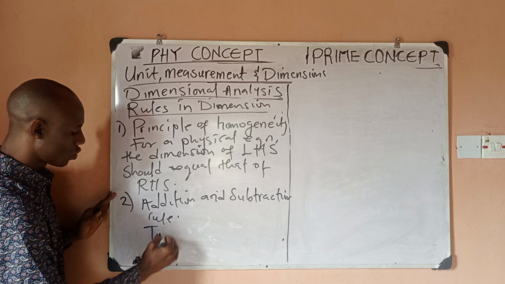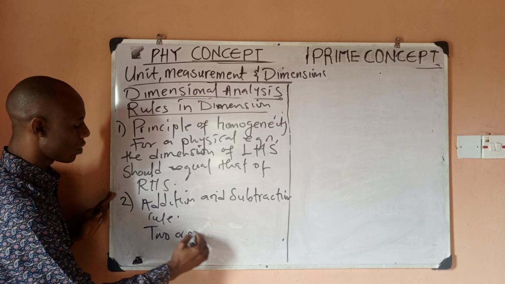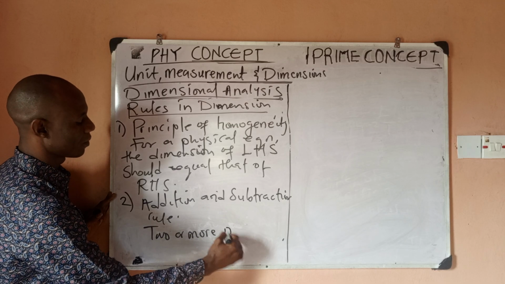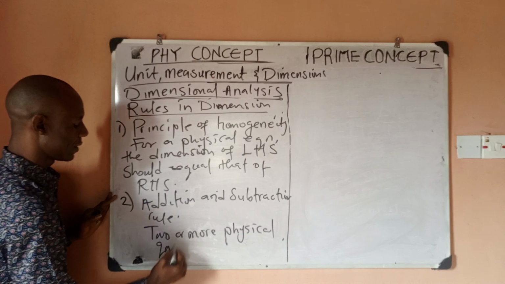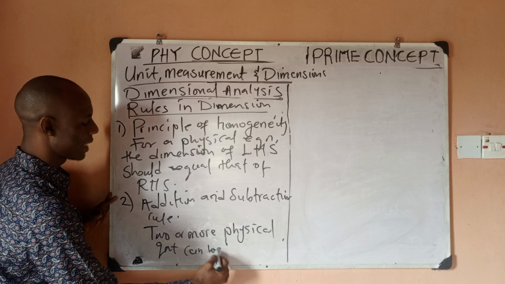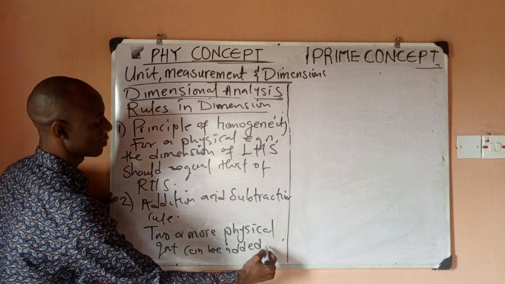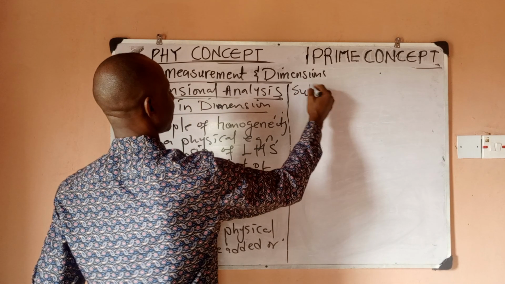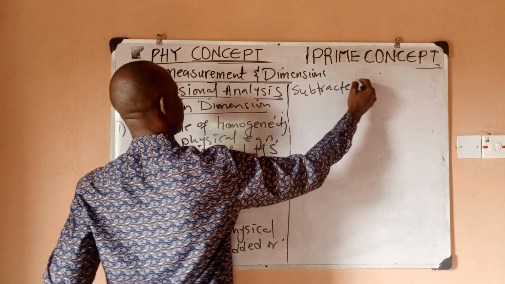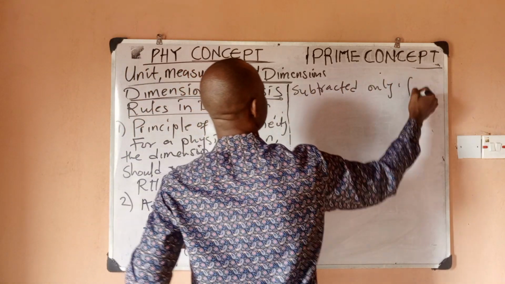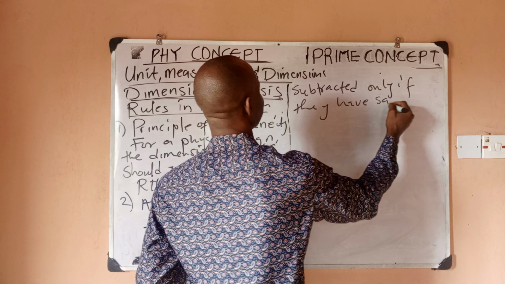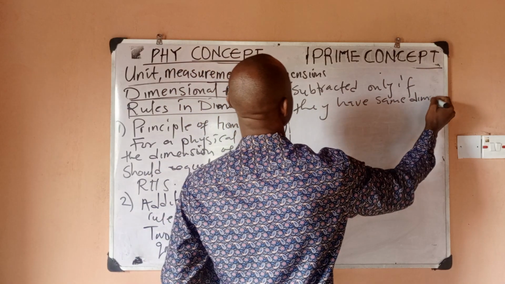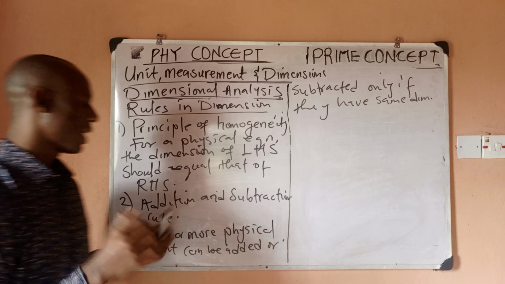Two or more physical quantities can be added or subtracted only if they have the same dimension. That is what this addition and subtraction rule says.